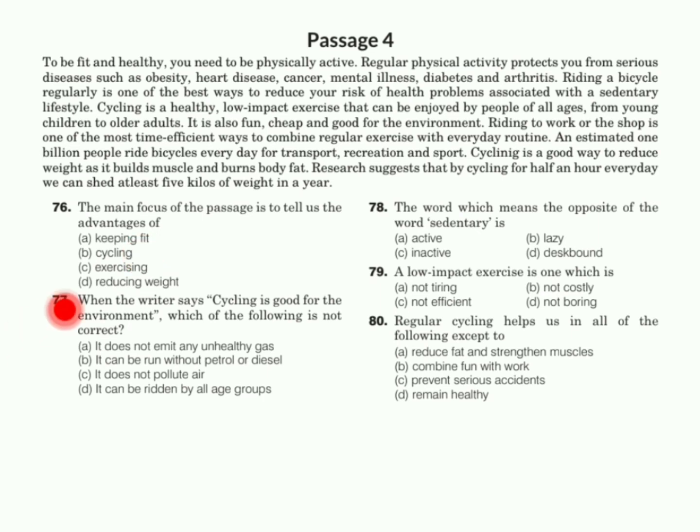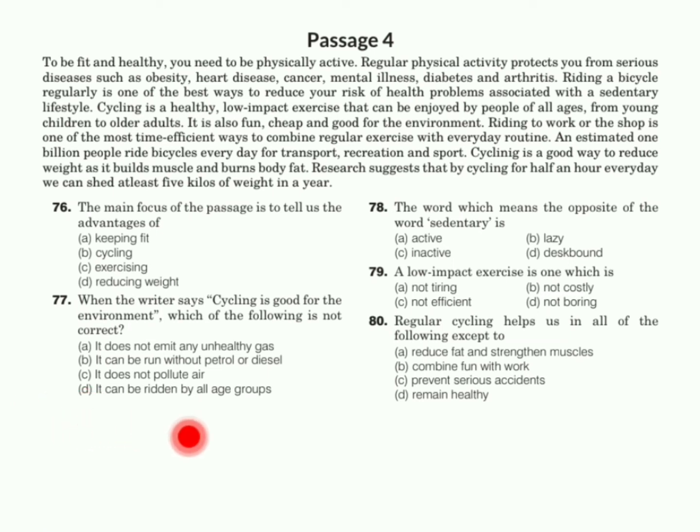Then the next question: when the writer says cycling is good for the environment, which of the following is not correct? When the writer says that cycling is good for the environment, at that time which of the following statements is not correct? It does not emit any unhealthy gas. Yes, it is correct. It can be run without petrol or diesel. Yes, it is correct. It does not pollute air. Yes, it is correct. It can be ridden by all age groups.